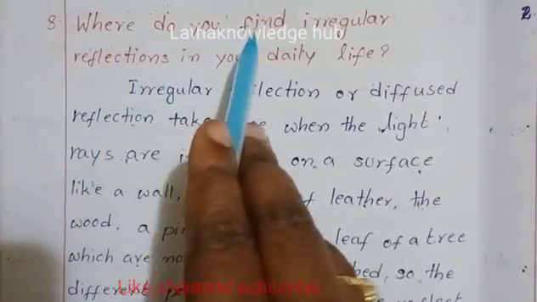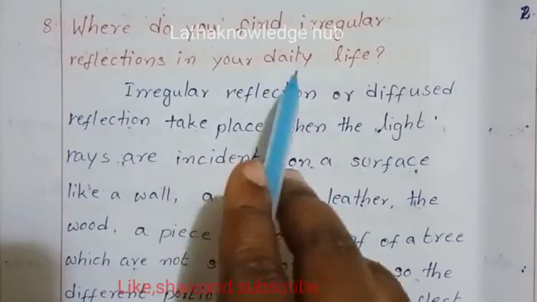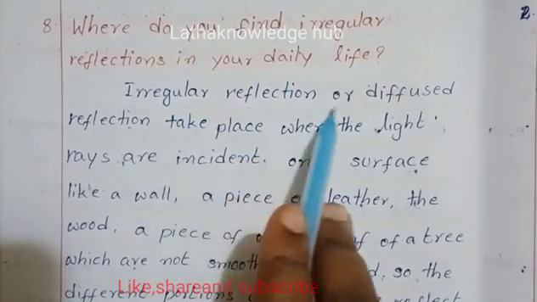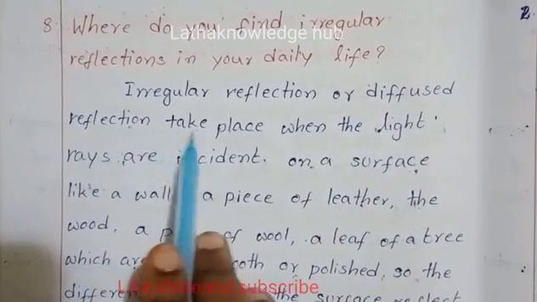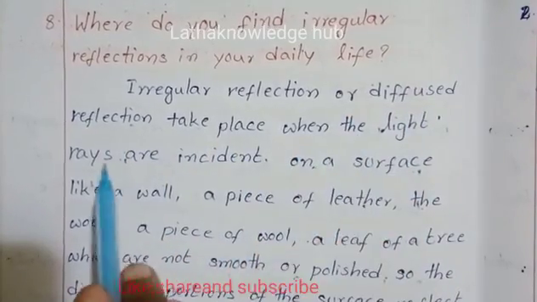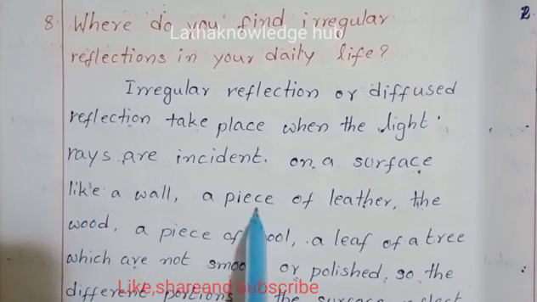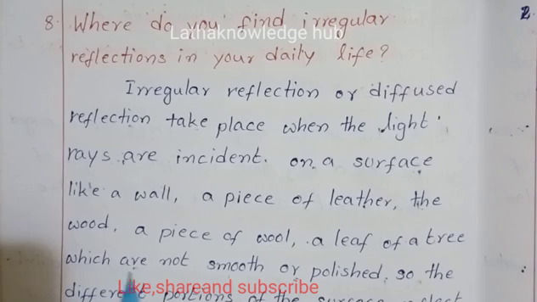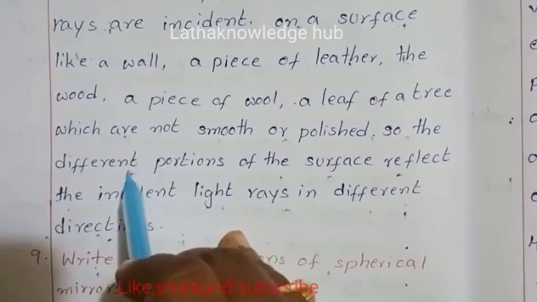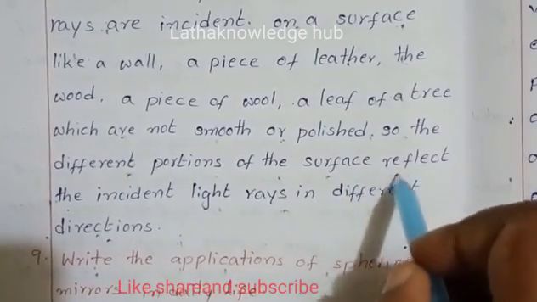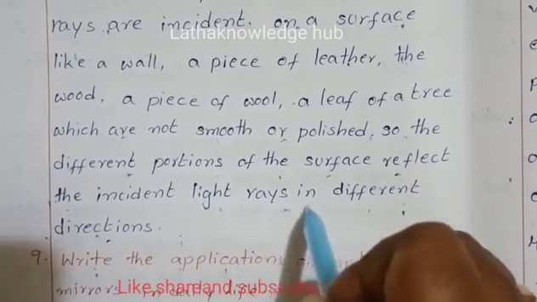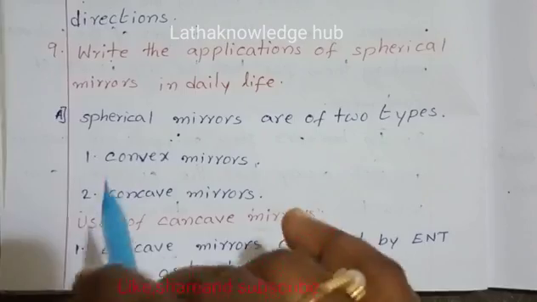Eighth question, where do you find irregular reflections in your daily life? Irregular reflection or diffused reflection takes place when the light rays are incident on a surface like a wall, a piece of leather, wood, a piece of wool, or a leaf of a tree, which are not smooth or polished. So the different positions of the surface reflect the incident light rays in different directions.